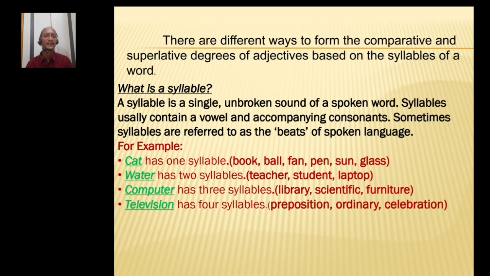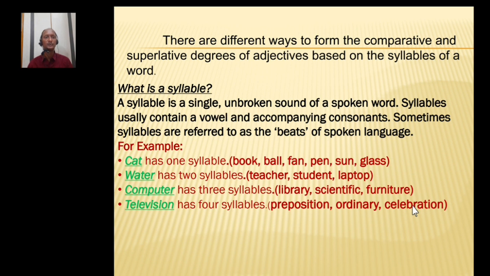For example, cat. I am not at all stopping anywhere. So cat means one syllable. Water, wa-ter. I am stopping two times. So water is having two syllables. Computer, com-pu-ter. There are three halts, three pauses. So there are three syllables.